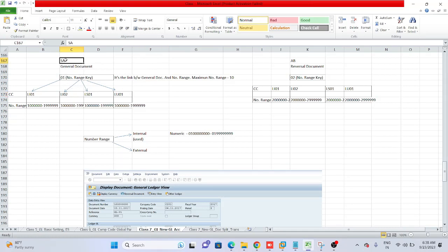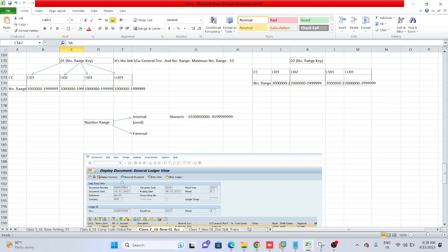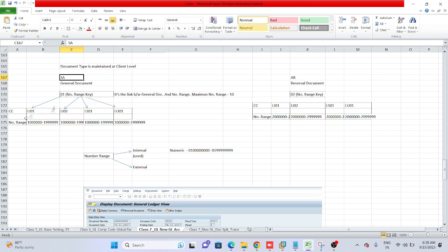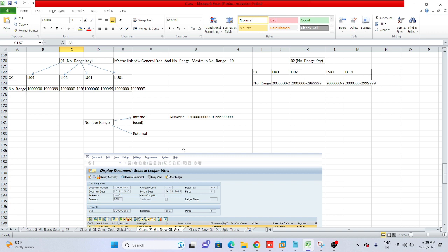In the document type we will assign this number range key, and with the help of this number range key we will create number ranges. So this is the link. Number range key is the link between the GL document type and number range, and the maximum number range can be of 10 digits. It cannot be beyond 10 digits. We can keep it 6 digits, 5 digits, but maximum it will be 10 digits. We need to maintain the same details for the reversal document also.